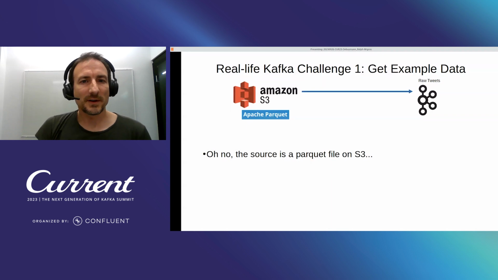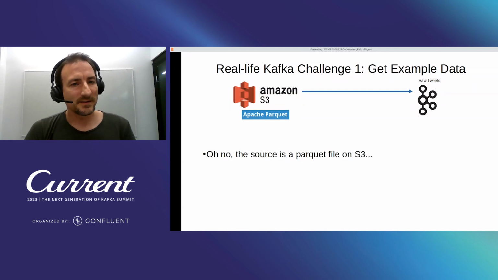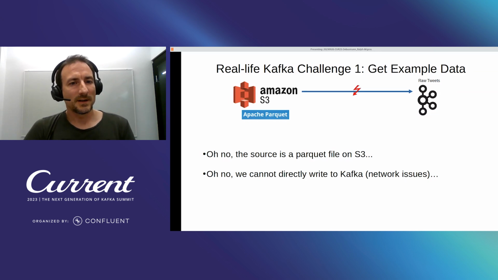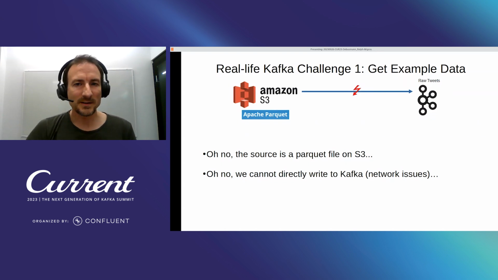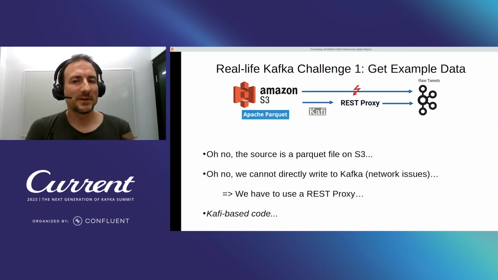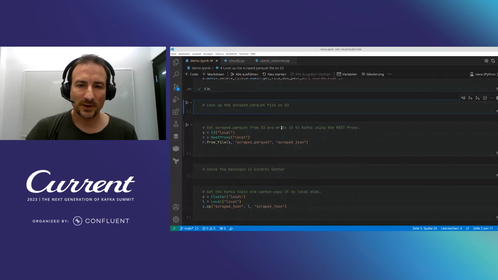The first real-life Kafka challenge is to get example data. And example data isn't always available easily. In this case, it's on Amazon S3 in a bucket, and it's actually a Parquet file. So how do we bring this Parquet file from S3 to Kafka, with the added problem that we can't directly read it and write it to Kafka, but we have to take a REST proxy in between?